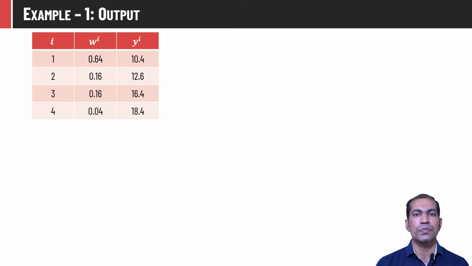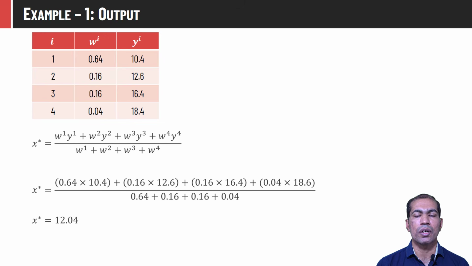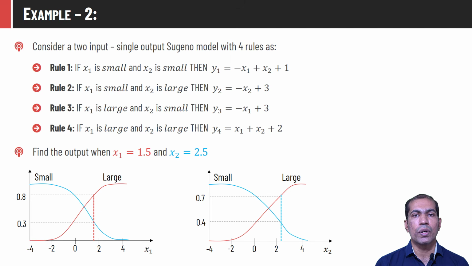To compute the crisp value corresponding to Sugeno system, we have to apply the weighted average defuzzification method. The equation is already known to us. We will put the appropriate values in this equation, and finally this method will give us the crisp value x star is equal to 12.04. Let us take one more example.